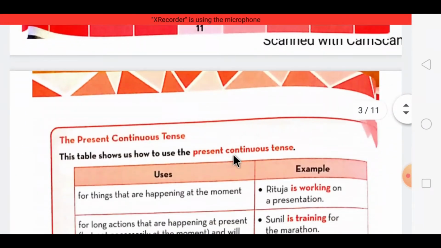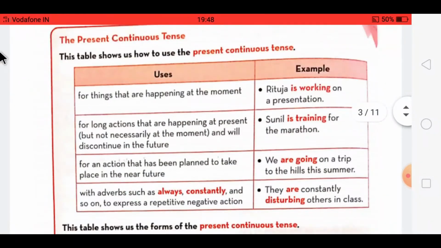Then we'll move on to the next one, that is present continuous tense. For showing this rule, let me show you first the animated video over here.